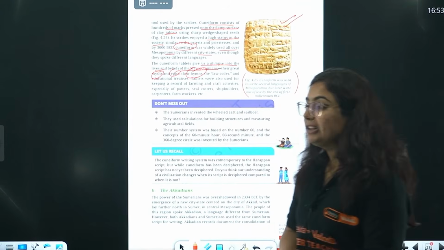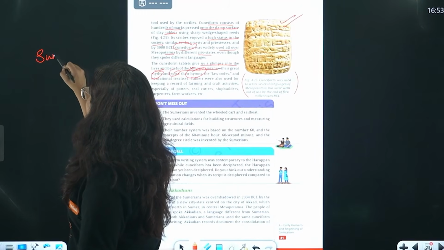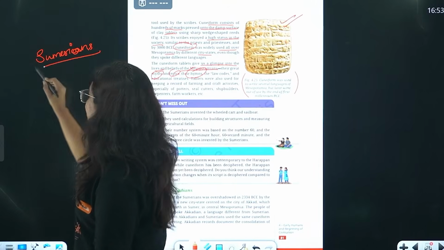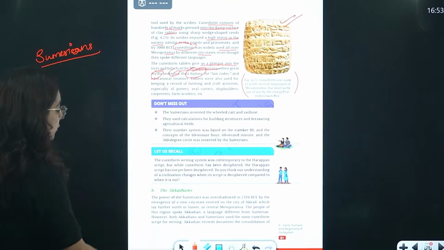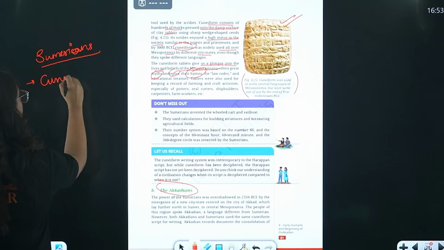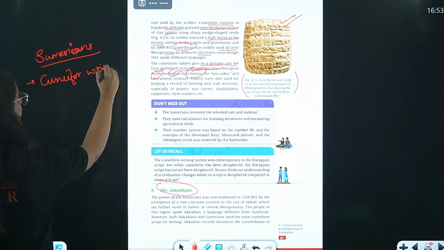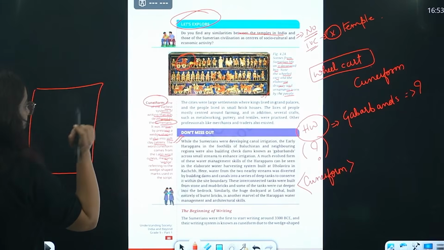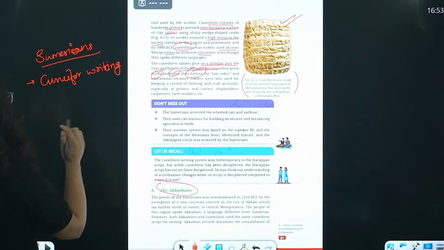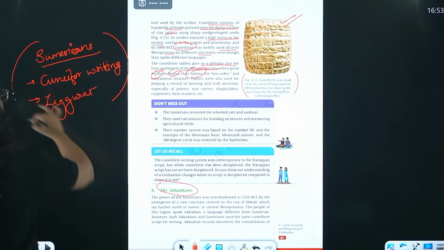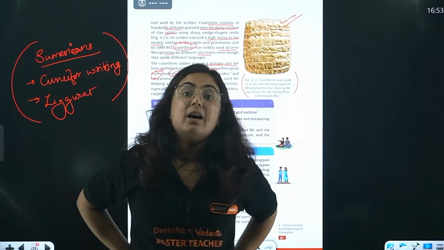Okay, so this was about the first people in the Mesopotamian early civilization period, that was Sumerians. And now we will move toward the second one, that is Akkadians. What you have to remember about Sumerians is basically they knew about cuneiform writing and that temple-like structure. What was the spelling? Ziggurat. Okay, the temple-like structure, that is ziggurat. These are the two important points that you need to mark right now in your NCERT related to Sumerians.